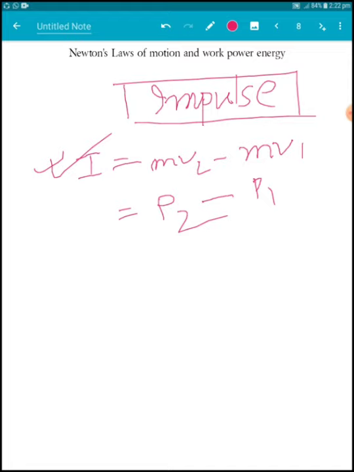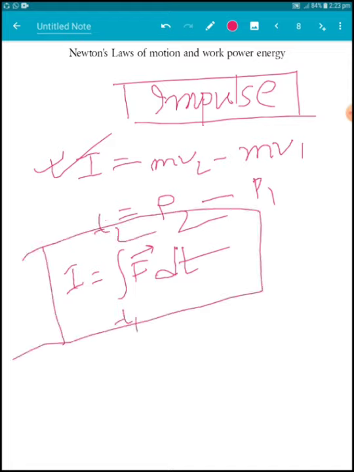So what is impulse? Impulse is the change in momentum, or in another way we can say that impulse is the time integral of force, the integral of F dt from t1 to t2. This is the impulse.